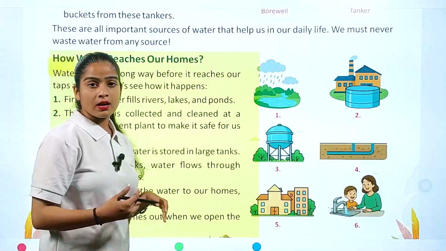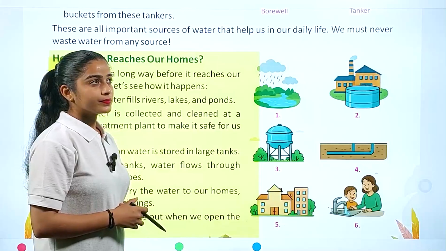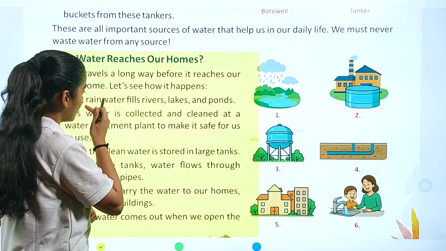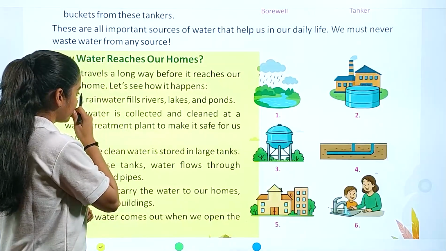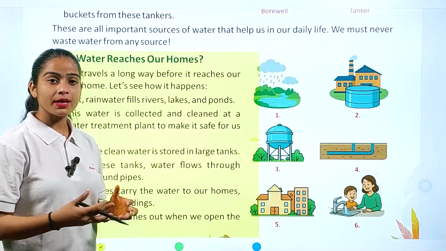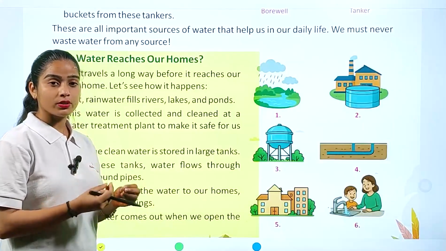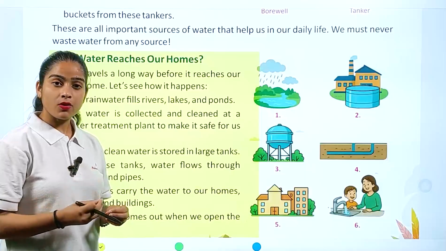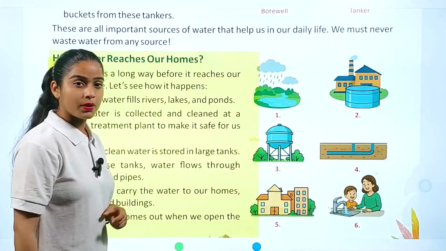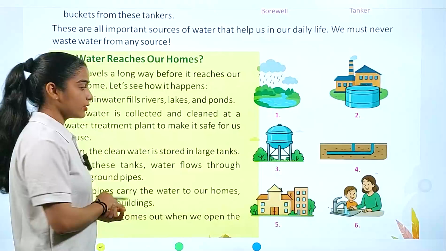There are other minerals and nutrients. So basically in rainwater we have so many other particles as well. So first of all we have to clean the rainwater for our daily purposes. In the second picture, we have a water department where the water collected from rainfall gets cleaned for our day-to-day use.